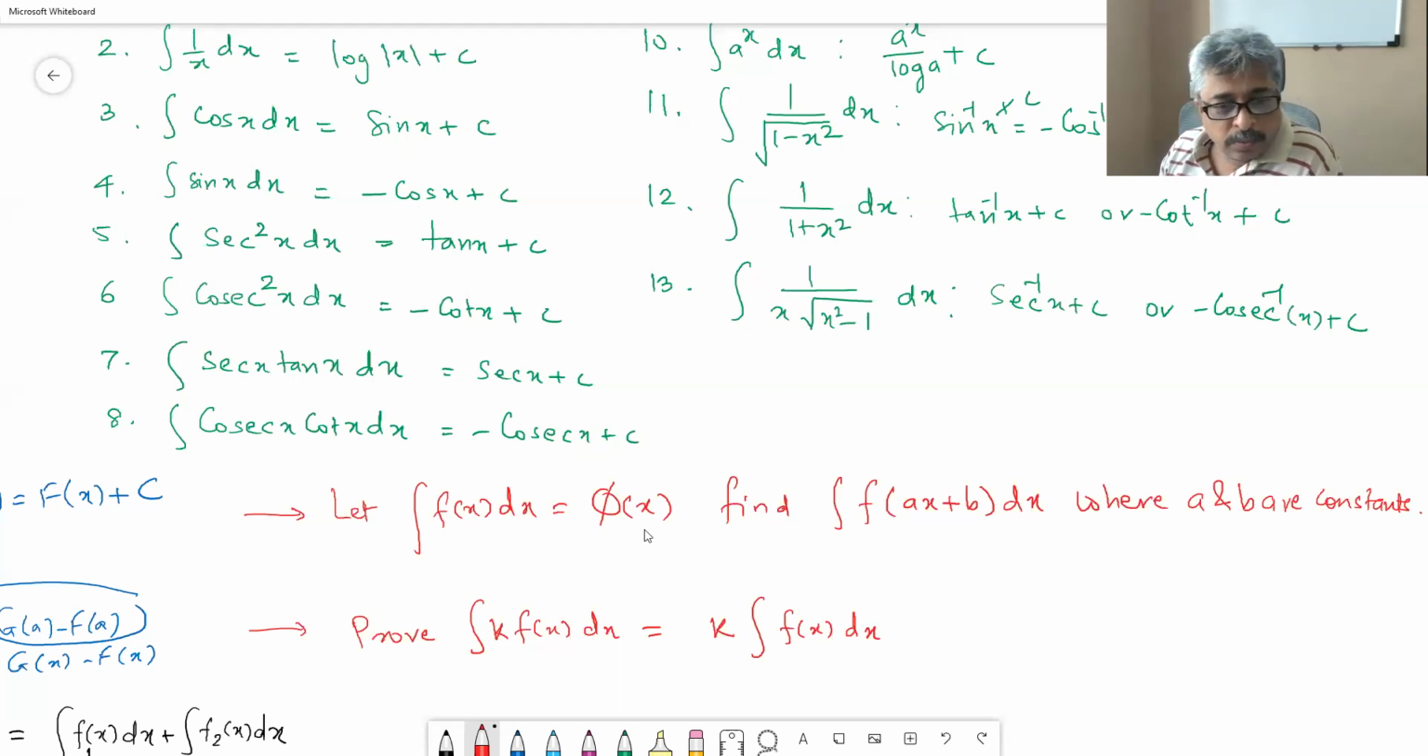Okay, so this is very easy. If phi of x is the antiderivative of f of x, then the antiderivative of f of ax plus b is going to be 1 upon a times phi of ax plus b. The answer for the first will be 1 upon a times phi of ax plus b. And this is very simple.